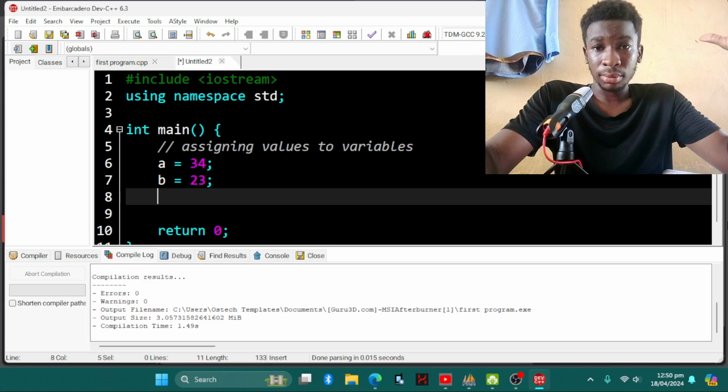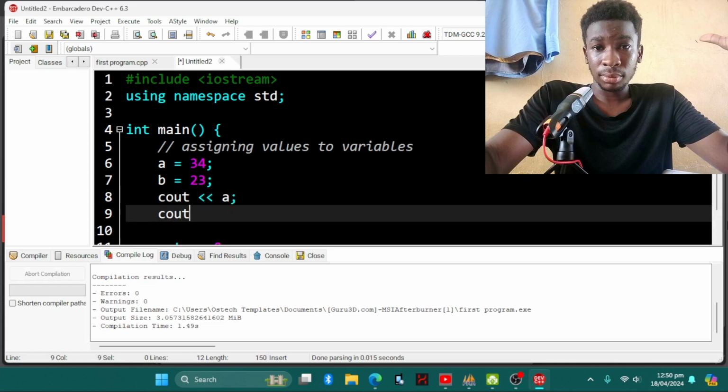So we've assigned our values to the variables. So we can now cout a. I already know how to do it. So cout double less than a, we terminate, and then let's cout b, and then we also terminate.